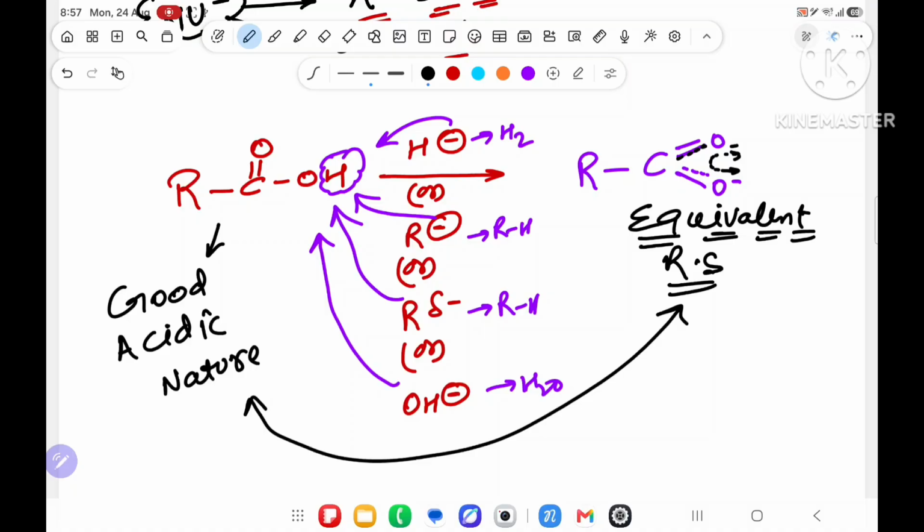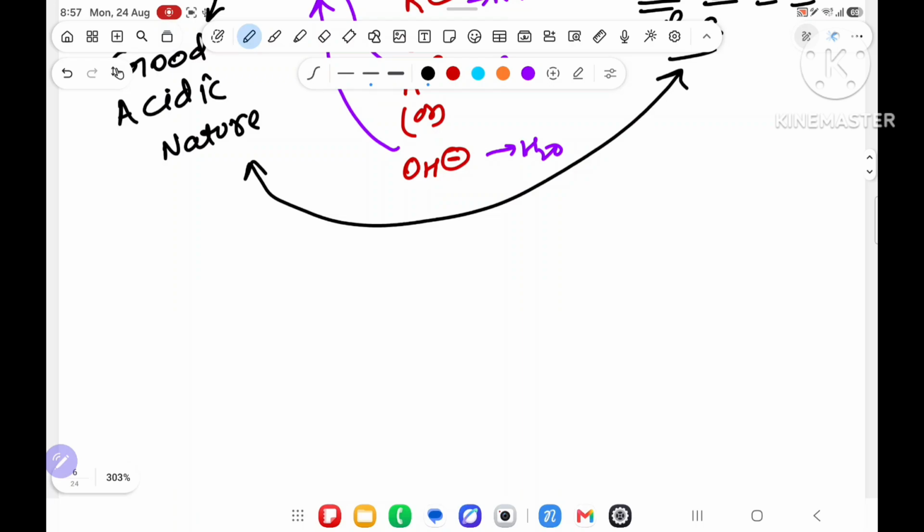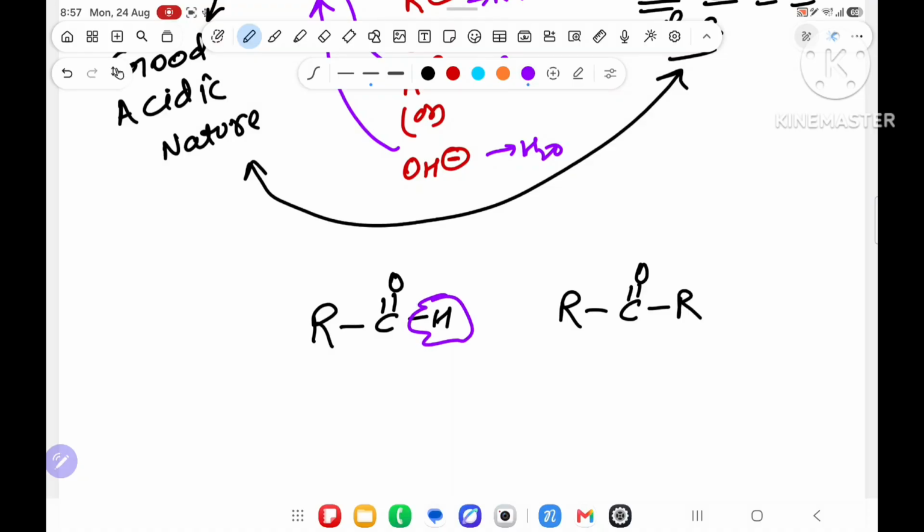So over here, if there is a possibility, it will first try to do an acid-base reaction. If there is no possibility, then it will not. Okay sir, so the carboxylic acid does the acid-base reaction. Suppose I have taken an aldehyde, RC=OH, and a ketone, RC=OR. Now tell me, is there any acidic hydrogen anywhere over here? No. Don't say this is acidic. Acidic hydrogen means after removing the hydrogen, the result will be stable. No acidic hydrogen is there.